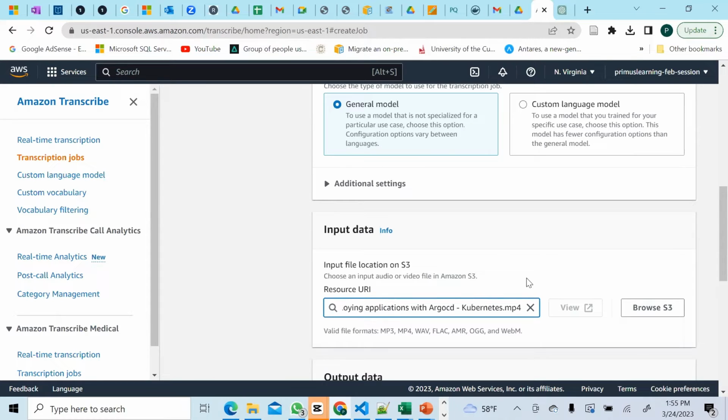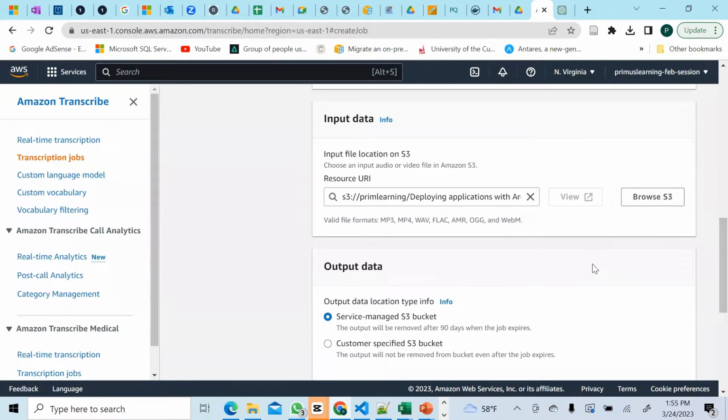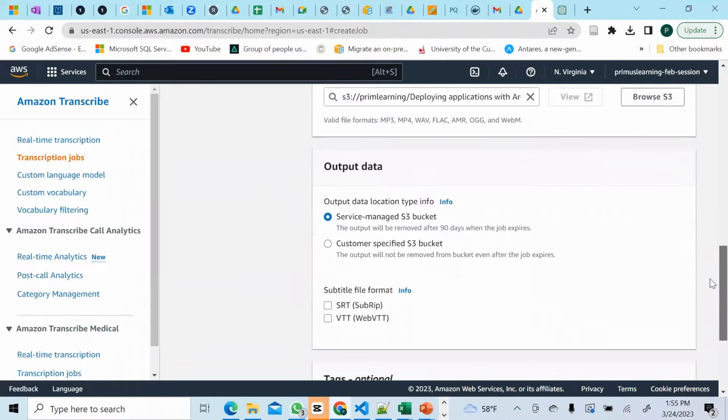So we want to put a bucket location here where the file is. So this is where the file is, right? Yep. You could search from here to go to the file, but short form, you just put it that way. And these are the valid formats that it would accept. It will accept MP3, MP4, FLAC, AMR, OGG, and WebM. So these are the formats of video or audio that it would accept.